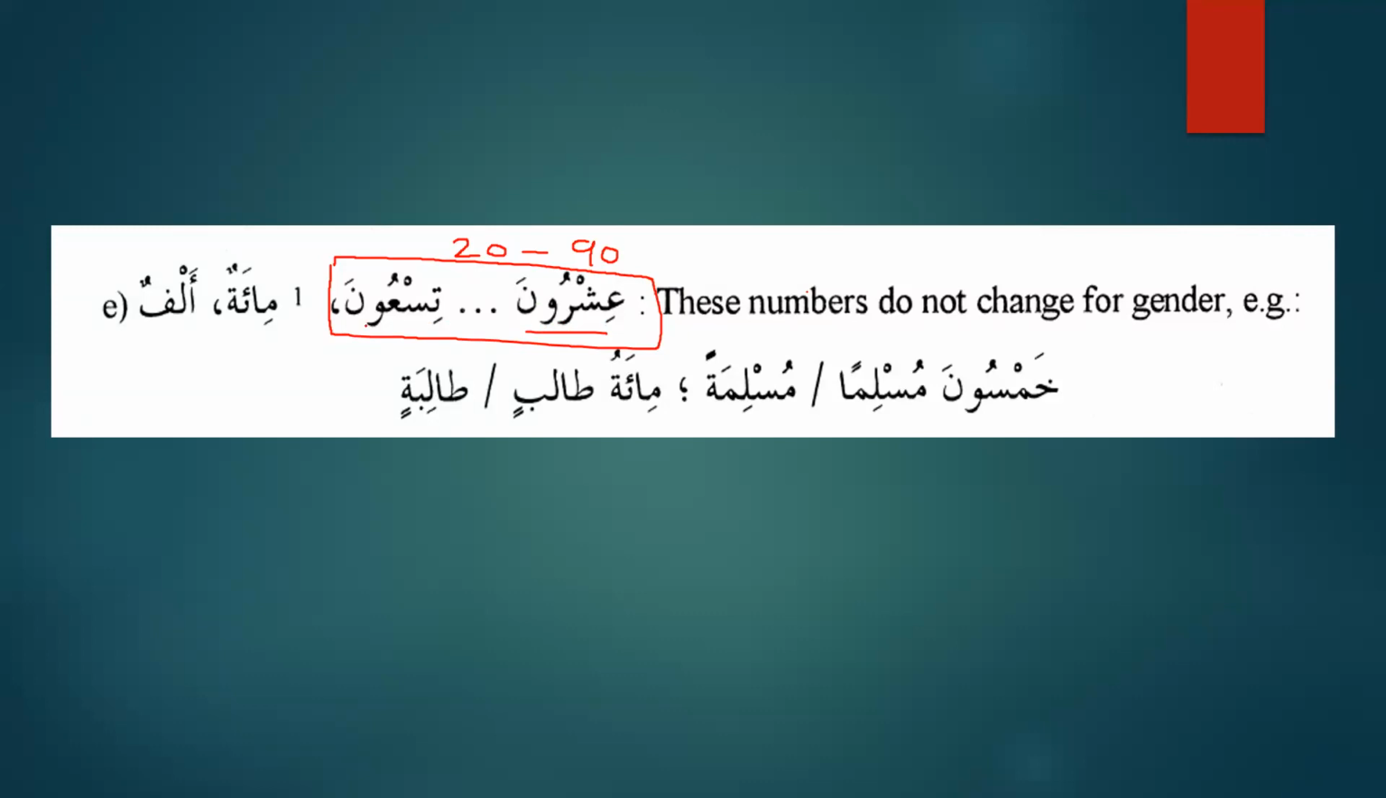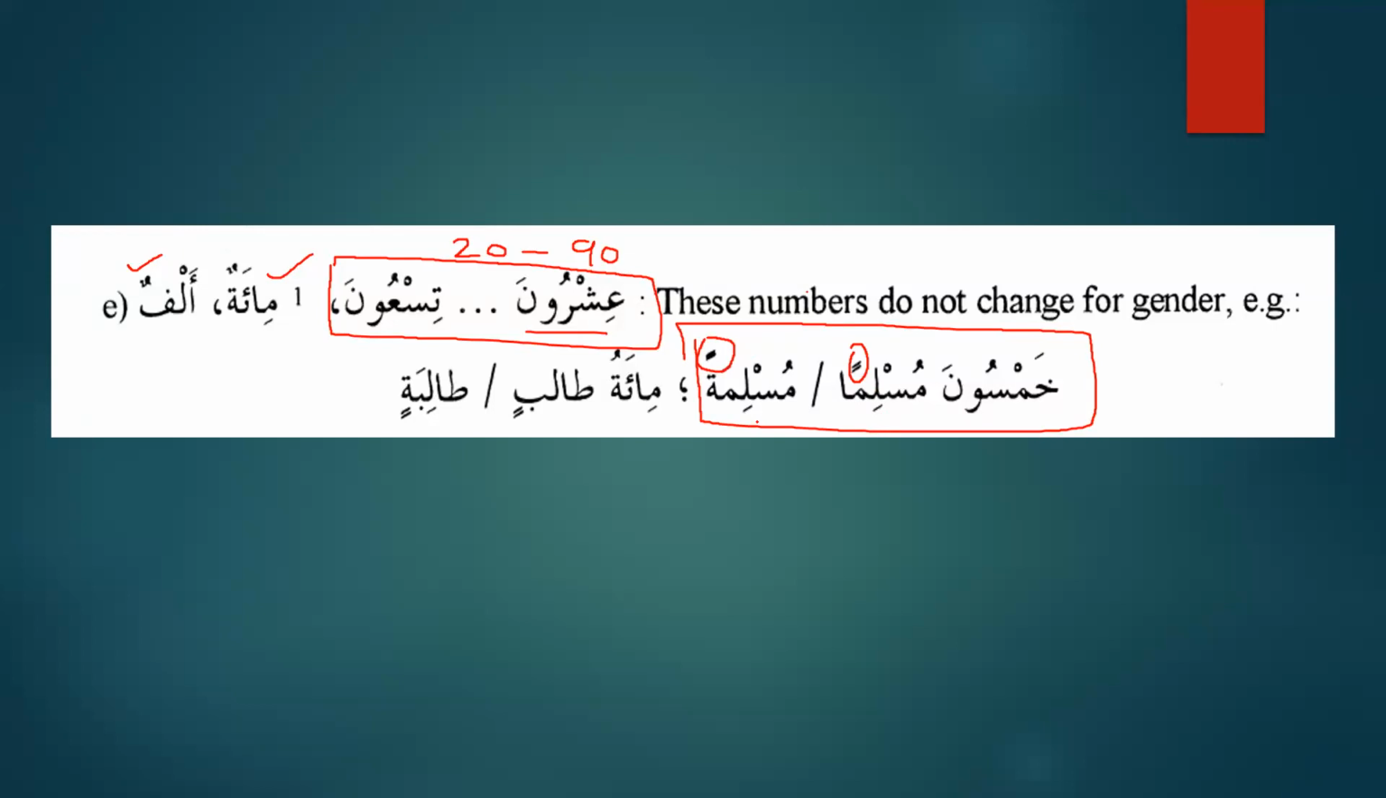And please remember that for the numbers from 20 to 90, similarly Miyatun and Alfun, the Ma'dud will always be singular. However, look at the difference. In decades, the Ma'dud is always singular and always mansub. For example, khamsuna musliman wa khamsuna muslimatan. Tis'una musliman wa tis'una muslimatan.